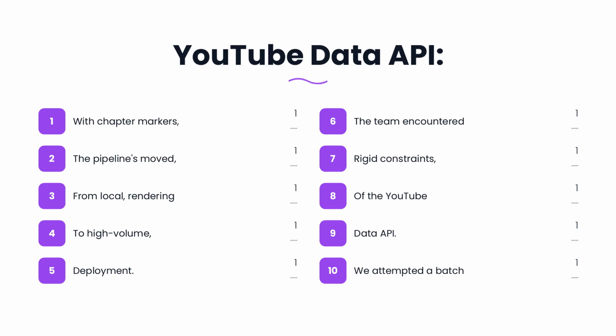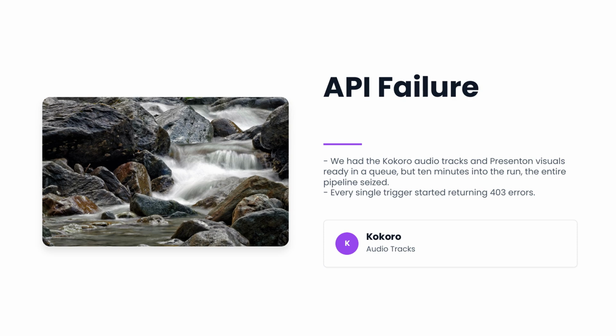With the chapter markers now correctly aligned, the pipeline moved from local rendering to high-volume deployment, where the team collided with the rigid constraints of the YouTube Data API. We attempted a batch push of 200 synthesized videos. We had the Kokoro audio tracks and Presenton visuals ready in a queue, but 10 minutes into the run, the entire pipeline seized. Every single trigger started returning 403 errors.